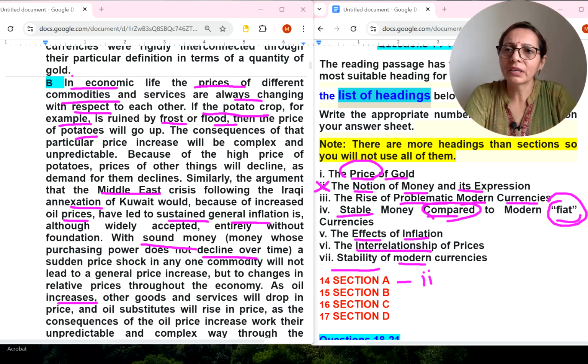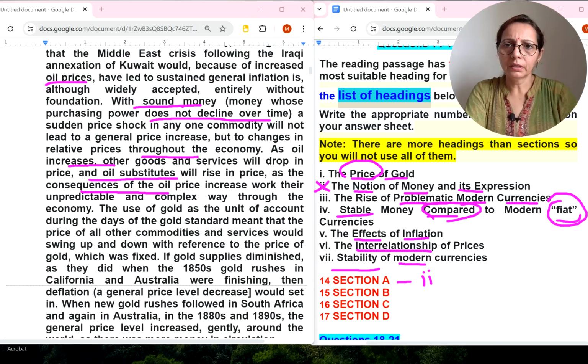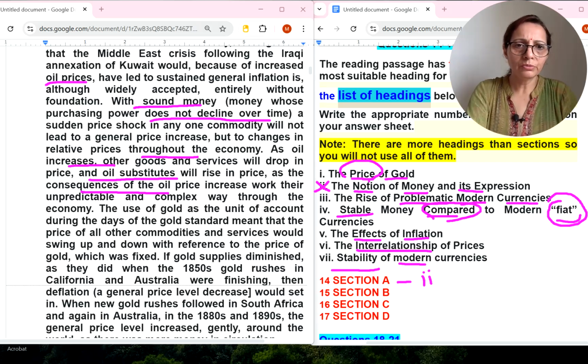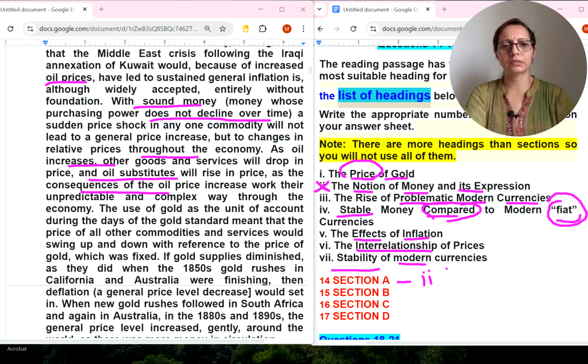But after reading the initial sentence I couldn't understand what we can get from these lines. That's why I have read almost the full paragraph, though some part is left. According to this paragraph, they are talking about stable money, but where they compare it with modern fiat currency, and whether any other option matches: price of gold, rise of problematic modern currency, effects of inflation, interrelationship of prices, stability of modern currency.